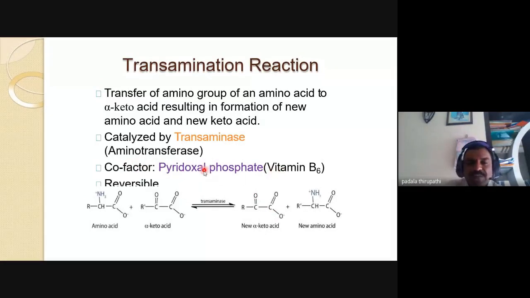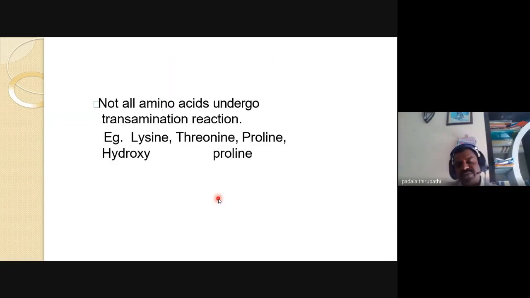Pyridoxal phosphate is nothing but vitamin B6. This is a B complex vitamin, and B6 we can also call pyridoxal. This is also a reversible reaction. Then, my dear friends, not all amino acids undergo transamination reaction, for example lysine, threonine, proline, hydroxyproline.